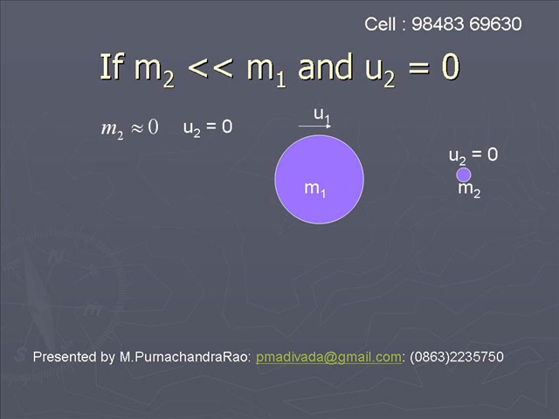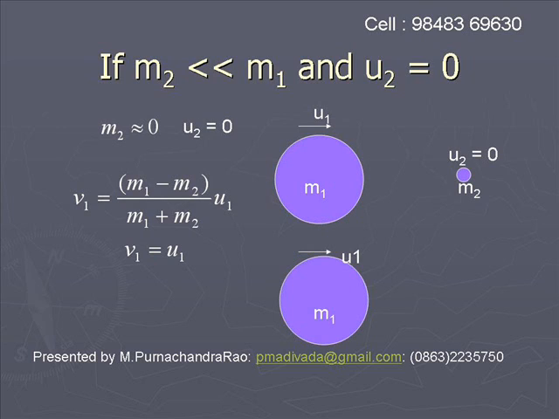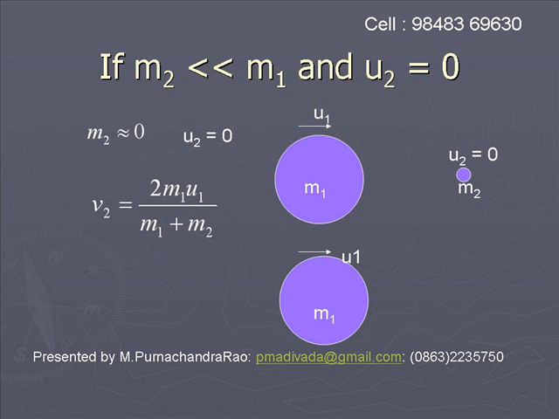Then we know the final velocity of the first body is v1 is equal to m1 minus m2 by m1 plus m2 into u1. In this relation, if we ignore m2, if m2 is taken approximately equal to 0, then we will get v1 is equal to m1 by m1 into u1. So v1 is equal to u1. That means the heavier body moves with the same velocity in the same direction.